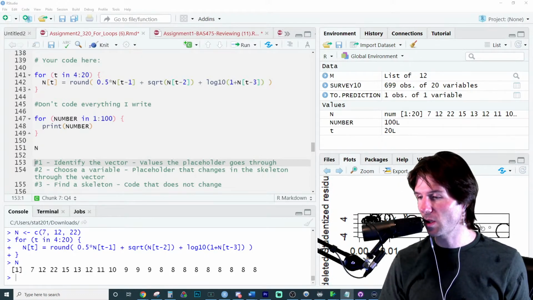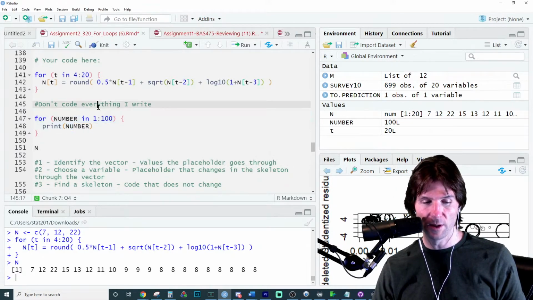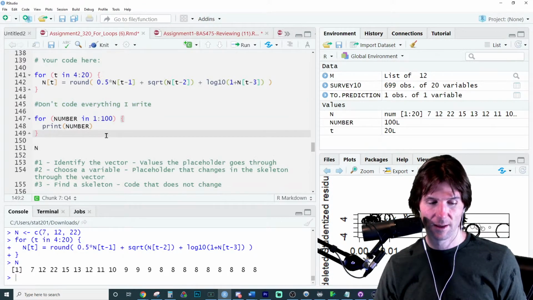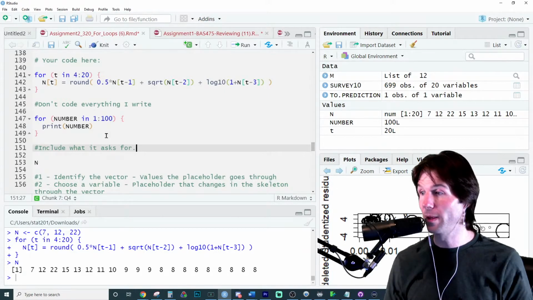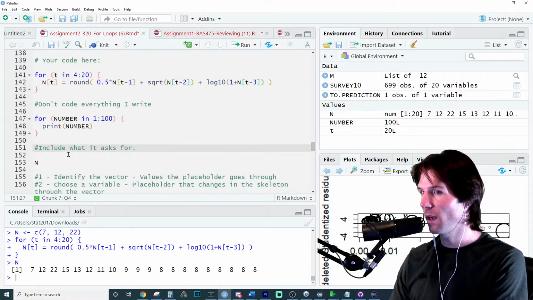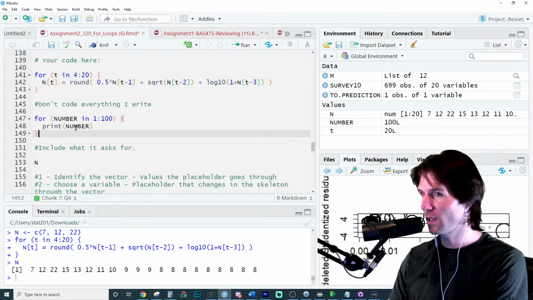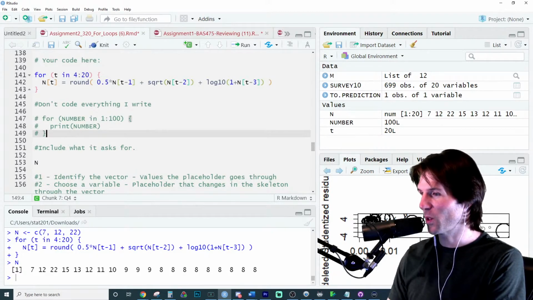Sometimes I might get most of the work done, but check each thing. If I'm doing some of the work right here, make sure it does everything you want and include what it asks. So make sure to read over what the question says. If the question says to print what n is, then you need to go in here and print n like this, but don't include things like this because that's just extra fun work explaining the concepts.